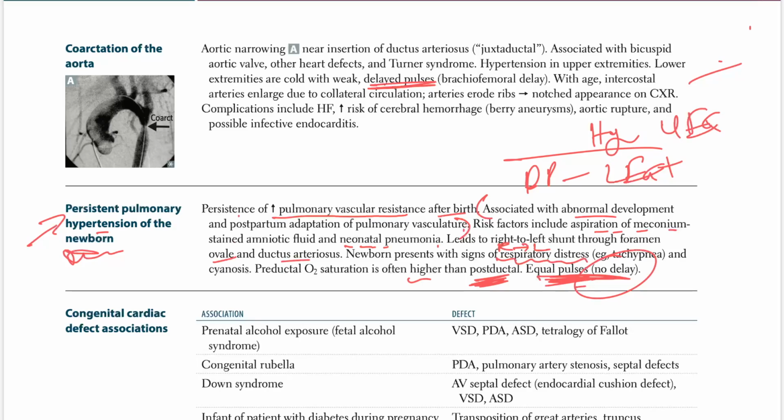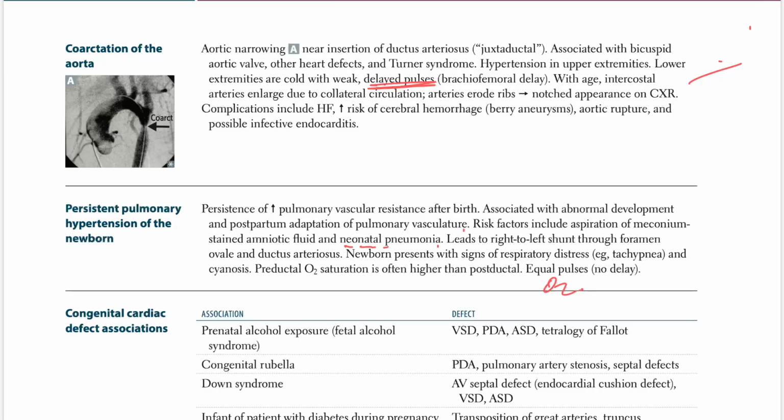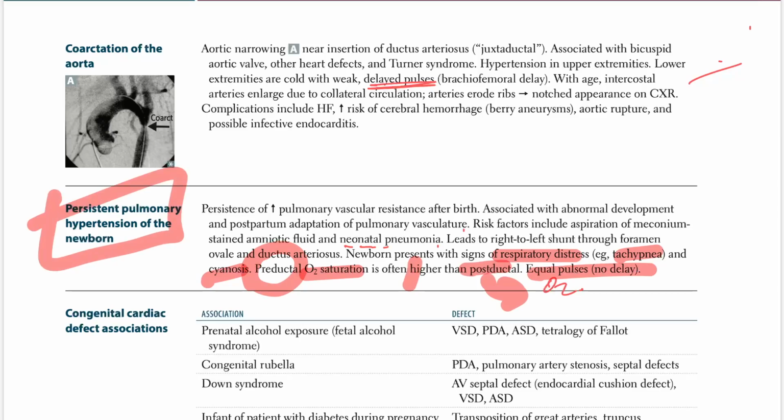On top of that, the O2 saturation is affected. Preductal, you have increase in O2 saturation, but postductal, you have low O2 saturation. So what is all this we are talking about? It is persistent pulmonary hypertension of the newborn. So a baby is born with respiratory distress like tachypnea and cyanosis. And when you check the O2 sat, preductally it is high, but postductally it's low, and there are equal pulses. You're thinking about persistent pulmonary hypertension.